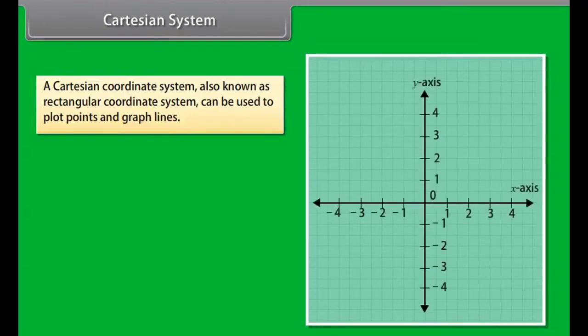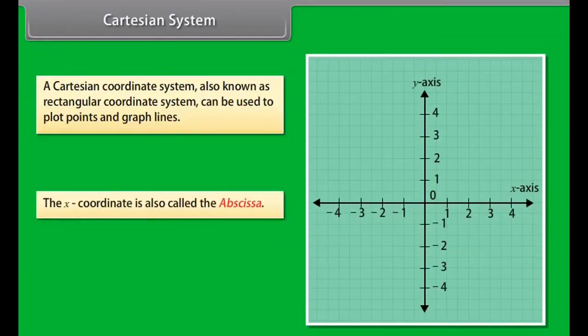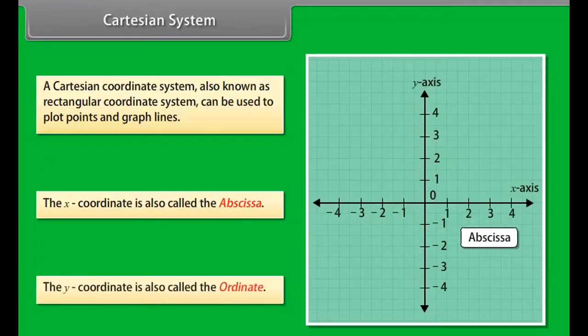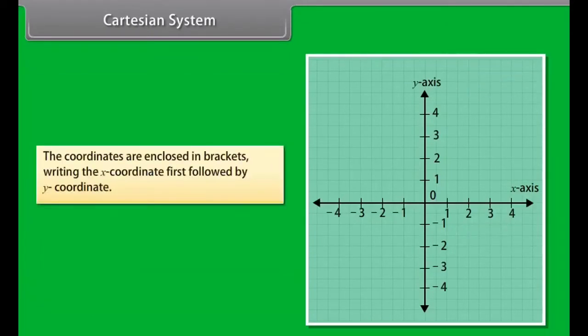The x-coordinate is also called the abscissa. The y-coordinate is also called the ordinate. The coordinates are enclosed in brackets, writing the x-coordinate first followed by the y-coordinate. The center or intersection of the two axes is equal to (0, 0). Terms used in the Cartesian system.